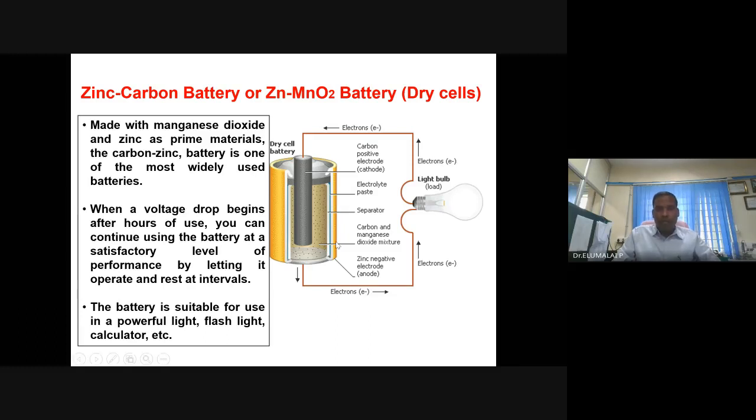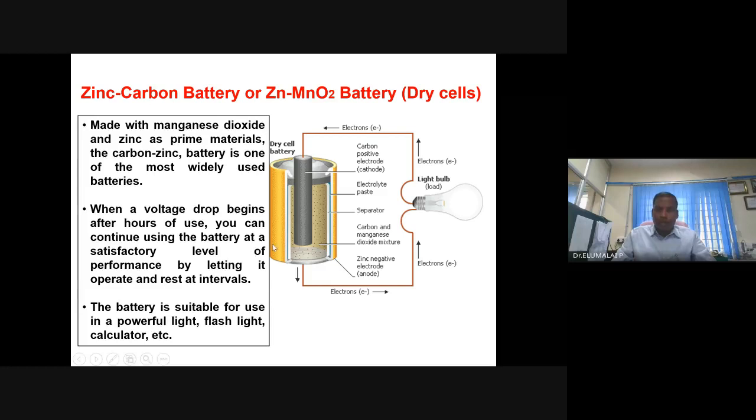DOD 100% is possible, depth of discharge. Until it loses all the active components, the battery can provide the voltage, the energy, the power. Very much useful in flashlights, calculators, remote controllers, etc. Low energy, low power consuming devices.